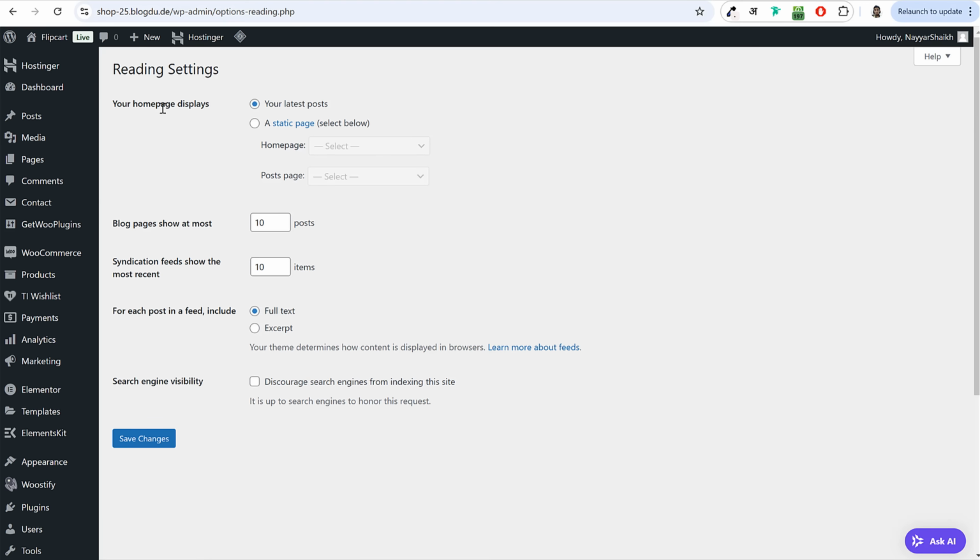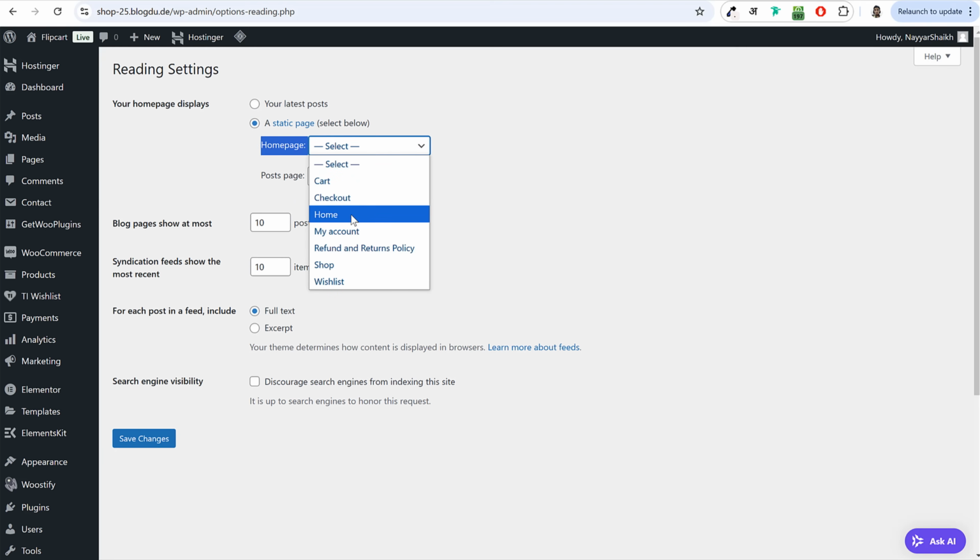Now here, your home page right now displays your latest post. We have to display a static page. So select the second option, a static page, and under home page, select the page that you have just created, which is this home. Click on Save Changes.